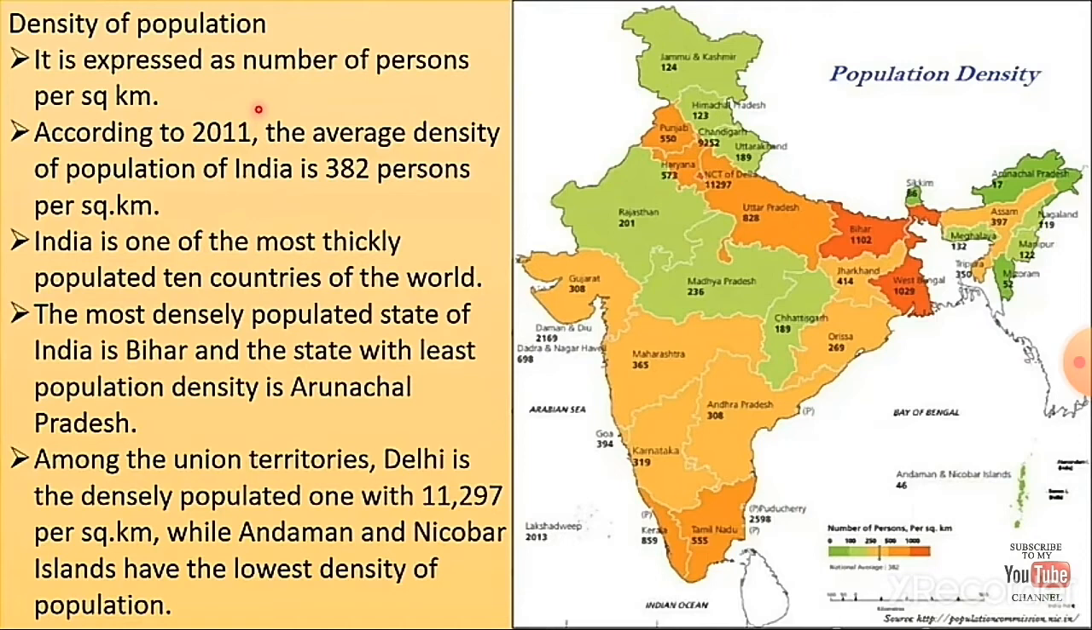India is one of the most thickly populated 10 countries of the world. The most densely populated state of India is Bihar and the state with least population density is Arunachal Pradesh. Among the union territories, Delhi is the most densely populated. Obviously, it is the most populated area in our country, so it is also the most densely populated. While Andaman and Nicobar Islands have the lowest density of population.